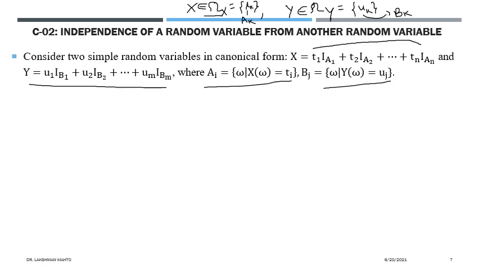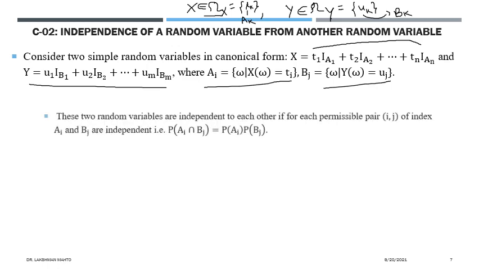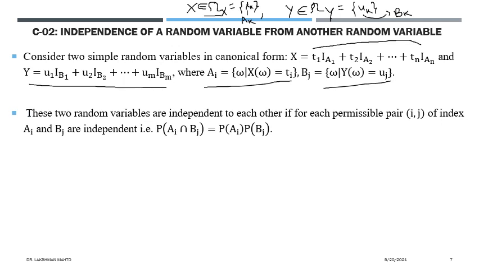That means if each Ai is independent of each Bj, then we can say that X and Y would be independent of each other. Deep down, you look at independence from the event perspective.